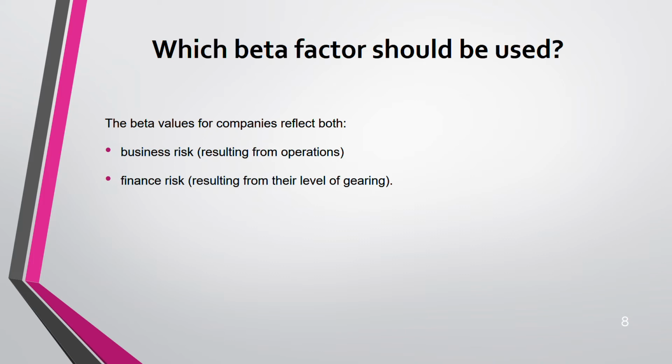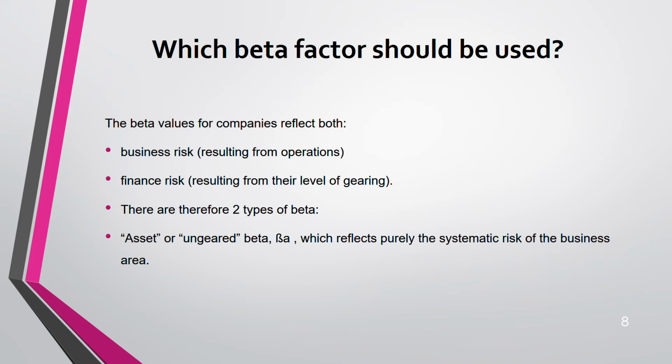That's why, because equity beta has both business and finance risk in it, your equity beta will always be greater than your asset beta. I repeat, your equity beta will always be more than your asset beta. That's a way to test. You can check in your exam all the time. Are you getting the equity beta more than asset beta or not? If it's the other way around, you are wrong. That's a hint for you. You can stop and redo your calculations.